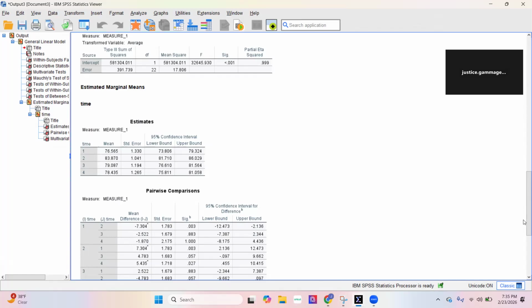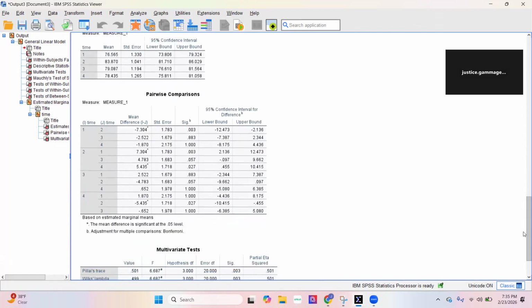Next, we're going to go down to the pairwise comparisons table. The significant differences were pre-test versus 5 minutes, P equals 0.003. Attitude significantly increased after 5 minutes. 5 minutes versus 4 hours, P equals 0.027, so attitude significantly decreased from 5 minutes to 4 hours. The comparison between 5 minutes and 1 hour was marginal but not statistically significant at the 0.05 level. There were no significant differences between pre-test and 1 hour, or pre-test and 4 hours.